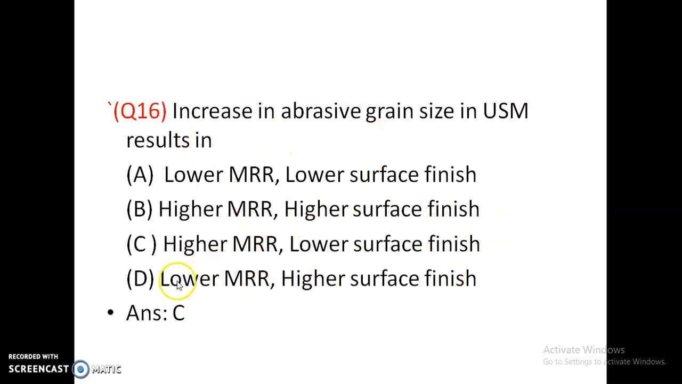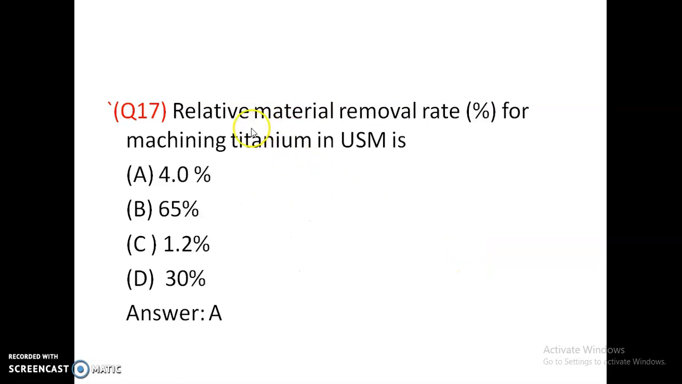It results in higher MRR. So increase in abrasive size increases MRR, material removal rate, but it decreases surface finish. So option C is correct. Relative material removal rate percentage for machining titanium in ultrasonic machining is: 4%, 65%, 1.2%, 30%. So relative material removal rate for machining titanium is 4%.